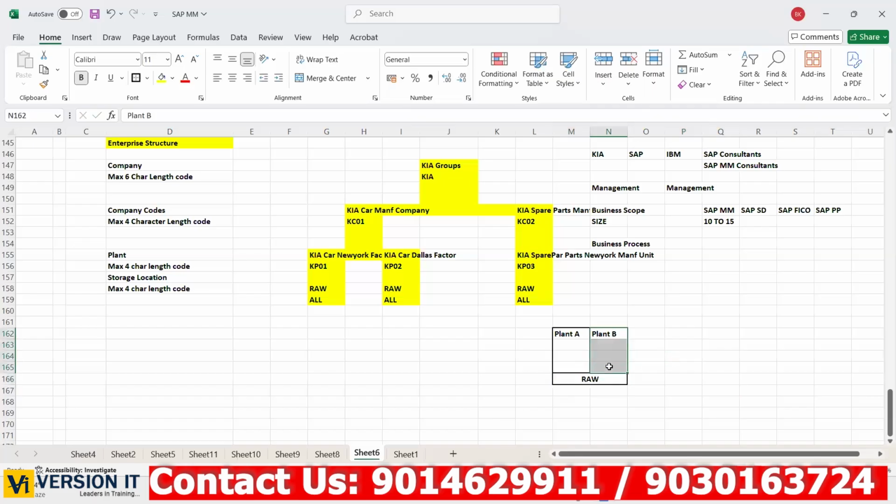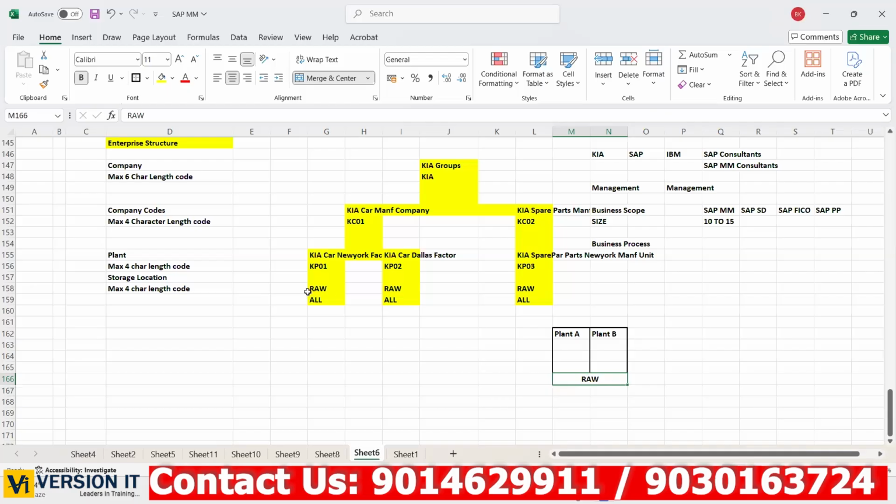All materials related to these plants I'll store in this same storage, because both plants are very nearby and I have enough place to store the materials. This is a very big storage location, so I still have place. Both plants' materials I can store here. And not only that reason, but also because of budget. A separate storage location for plant A means separate cost, maintenance expenses and a lot of money required, right? Anyhow, both plants are nearby, so they are managing all the goods in a single storage. This scenario is possible in real time.